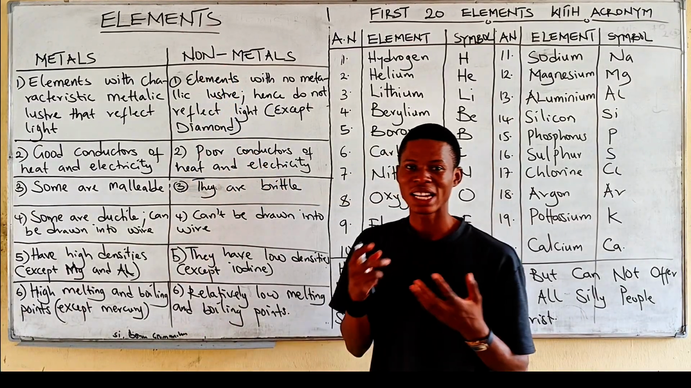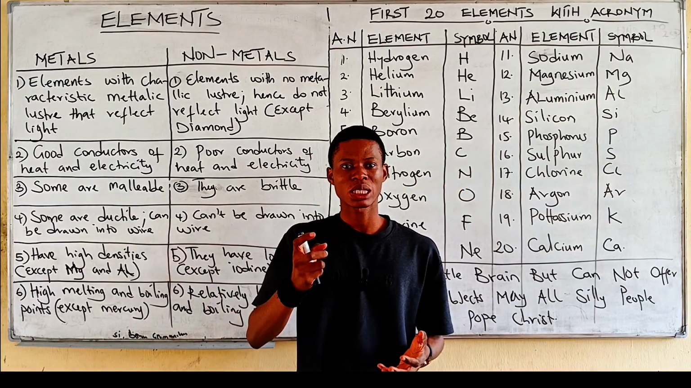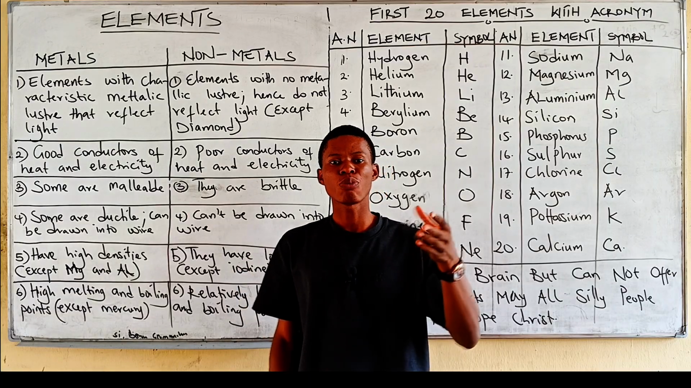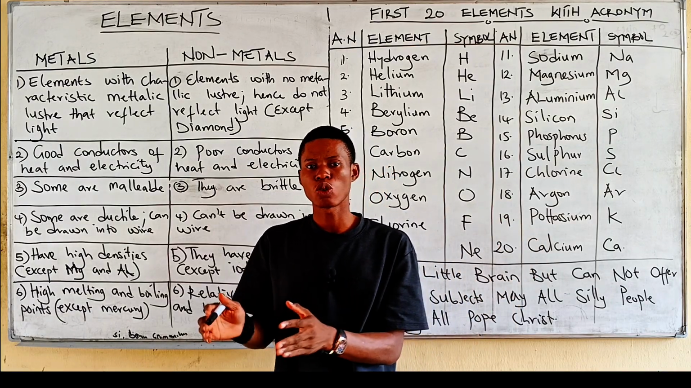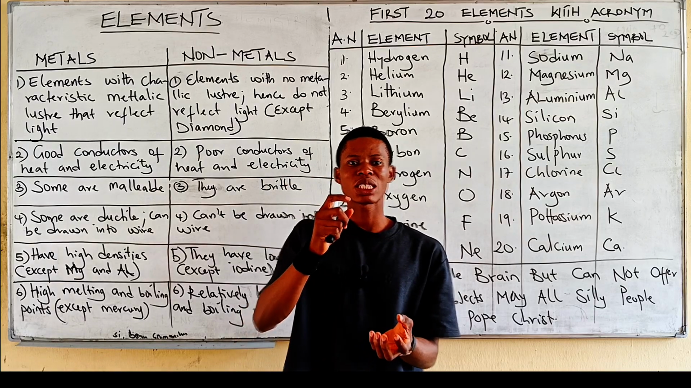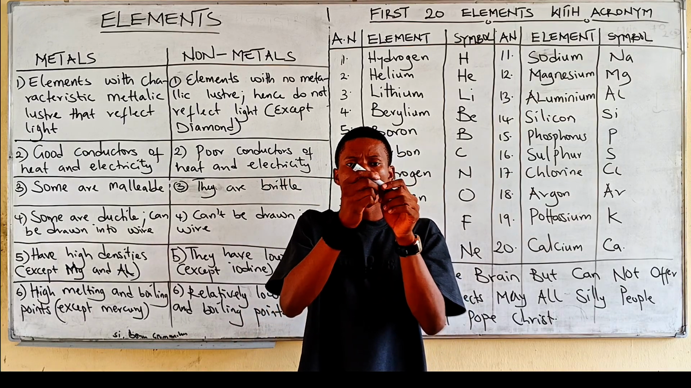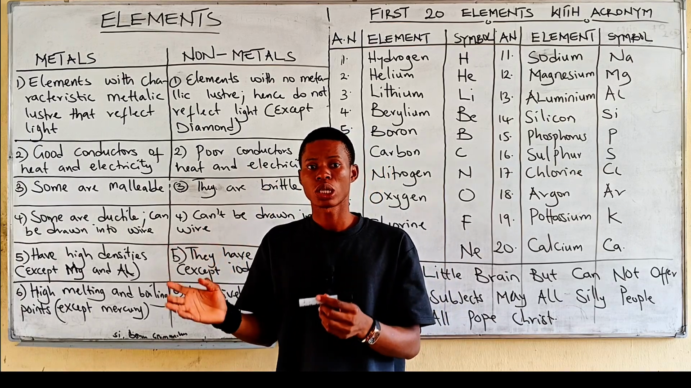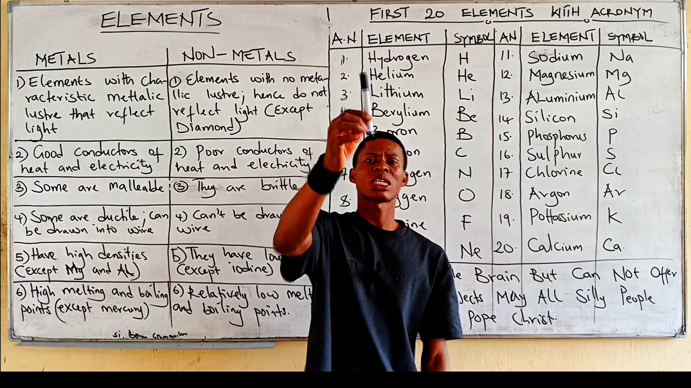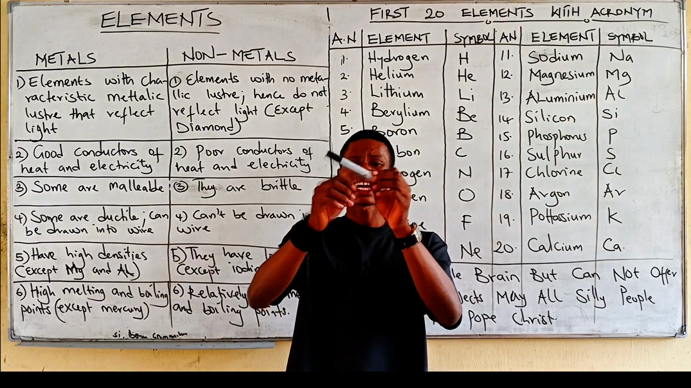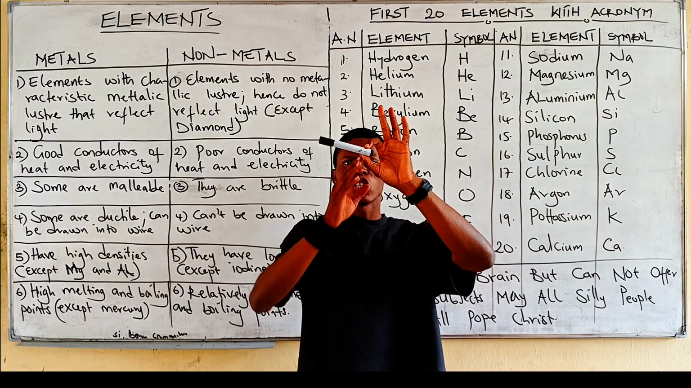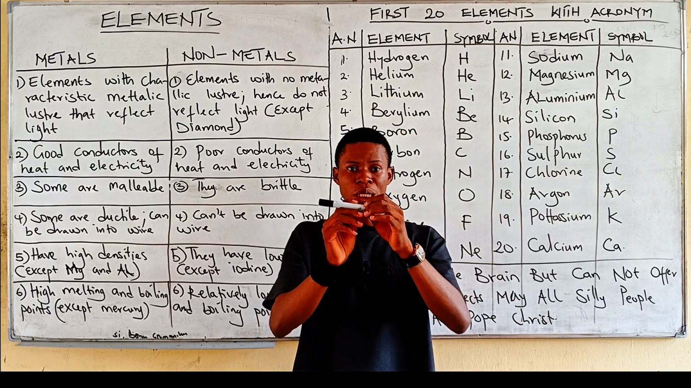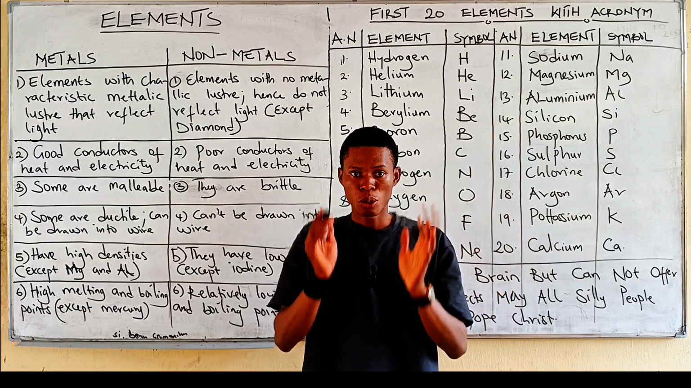Elements. Now, an element is any substance that cannot be broken down, that cannot be split into simpler units by ordinary chemical processes or reactions. So take for example, if this is an element, what that simply means is that I cannot split this element into simpler units. Do you understand? So an element cannot be split into simpler units by ordinary chemical processes.